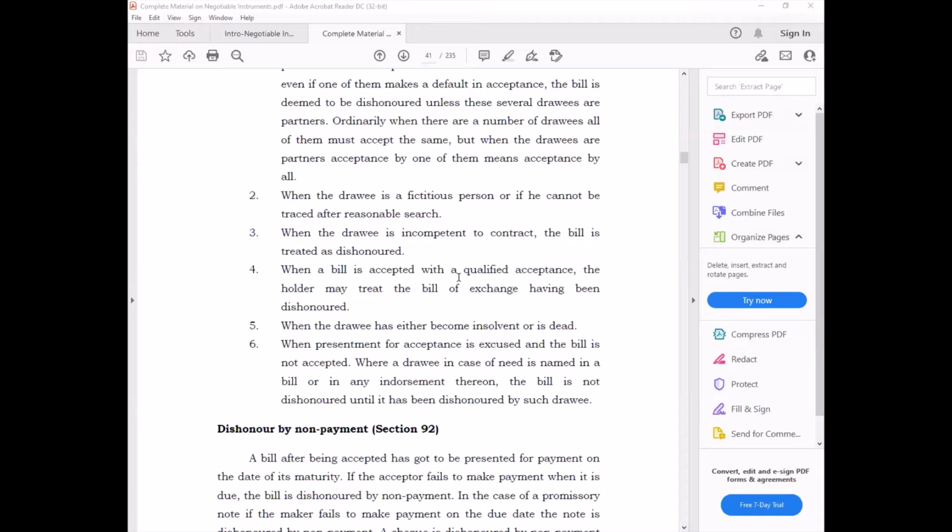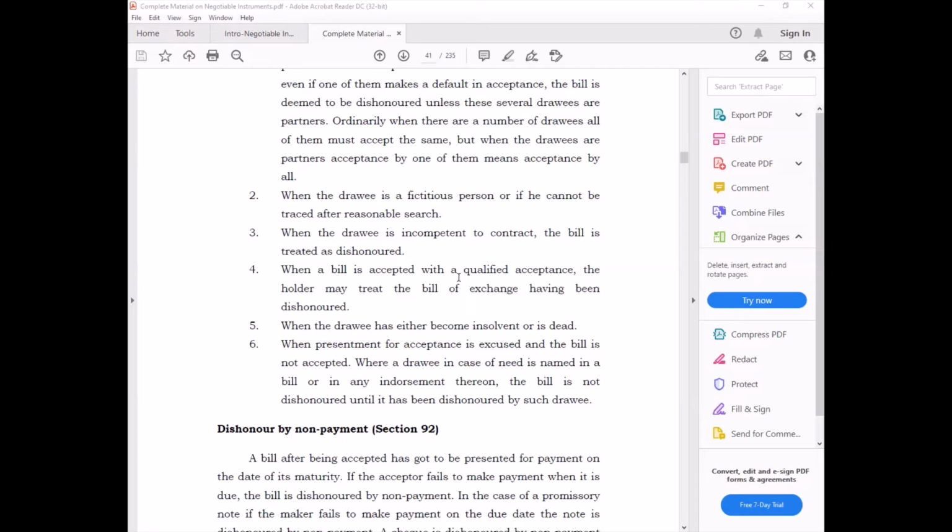Fourth, when a bill is accepted with a qualified acceptance, the holder may treat the bill of exchange as dishonored. We know what a general acceptance is: whatever is written on the bill, the drawee accepts it and sends it back to the drawer. If it is endorsed, the endorsement goes to the endorsee, who is the holder in due course.